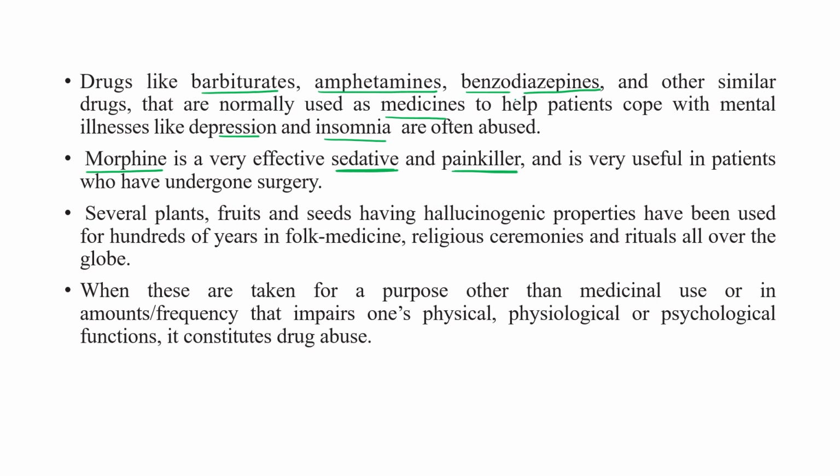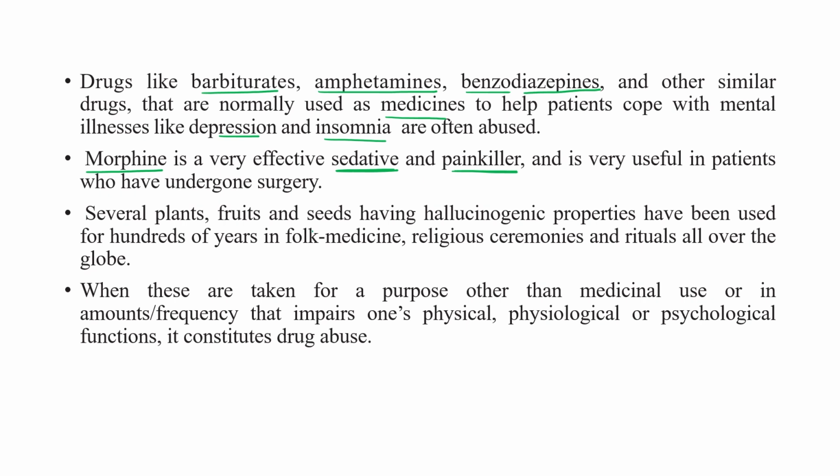These are drugs which are normally used as a medicine to help the patient cope with illness like depression and insomnia. Several plants, fruits, and seeds also have hallucination property.